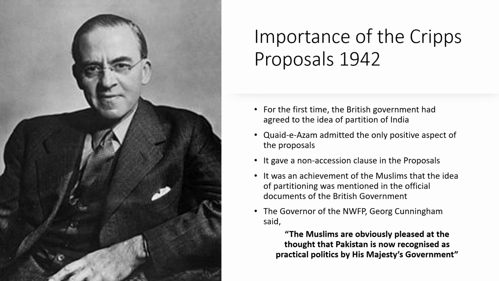It gave a non-accession clause in the proposals. So what does it imply? It simply implies that the British government has accepted that yes, there is a need of partitioning of India, and the British government was insinuating towards the partitioning.